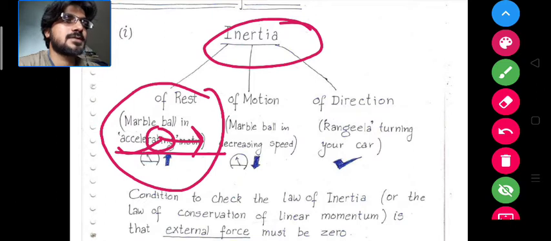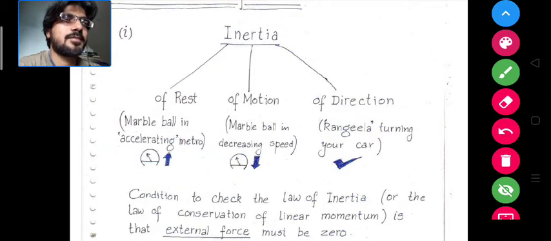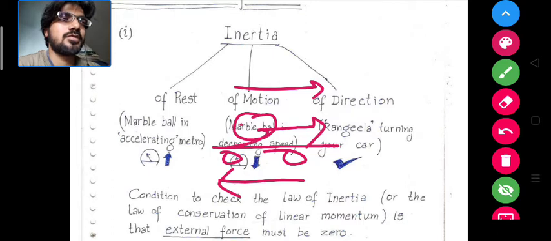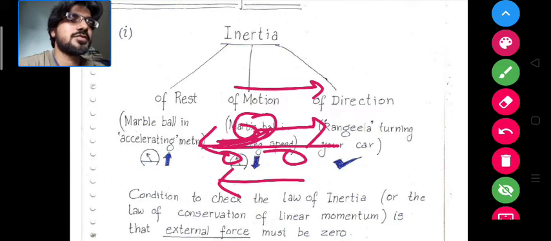Second, if the marble ball is decreasing in speed. Suppose the body was in motion for a particular time, and suddenly the metro train starts decreasing its speed. So it was in motion, and now it will roll back, and the marble ball will continue to be in the state of motion which it was in previously, and now it will change its state of motion.